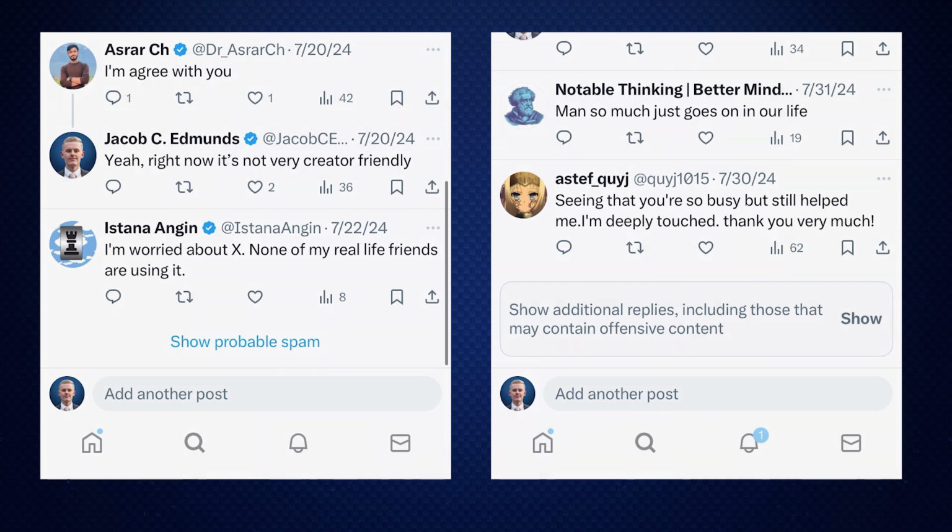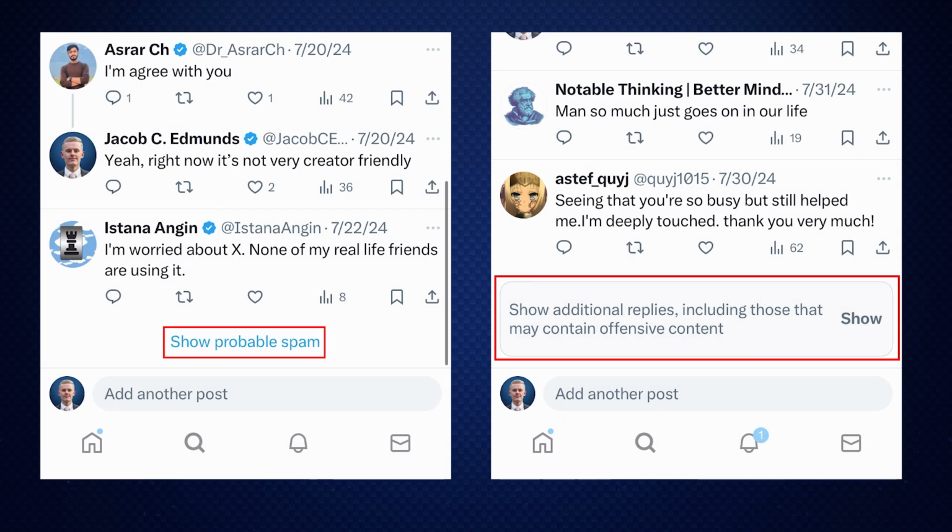Then, make sure you don't interact with these posts. Interacting with sensitive content is going to lower your TweepCred and get you shadow banned. Posting sensitive content will get you shadow banned as well. In many cases, it will lead to an automatic search suggestion ban. Also, make sure you don't interact with accounts in the probable spam and show additional replies section. Engaging with these accounts will lower your TweepCred and cause a shadow ban.